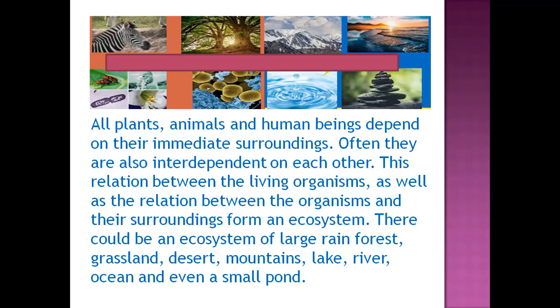So the surrounding areas which are suitable for us, and we are depending on each other for living in those surrounding areas, like the climate, the temperature, the trees we get, the food we eat, the dress we wear according to that. These all are depending on the situation where we are living. So this is a relationship between the living organisms.